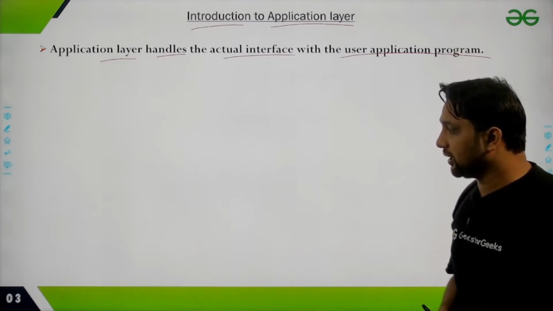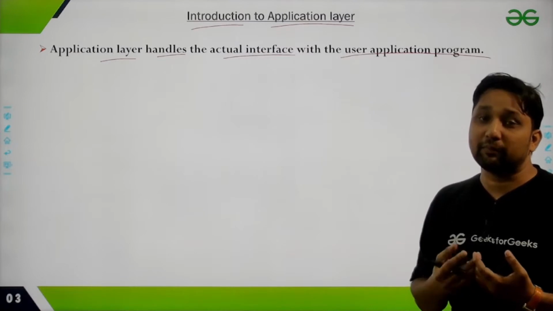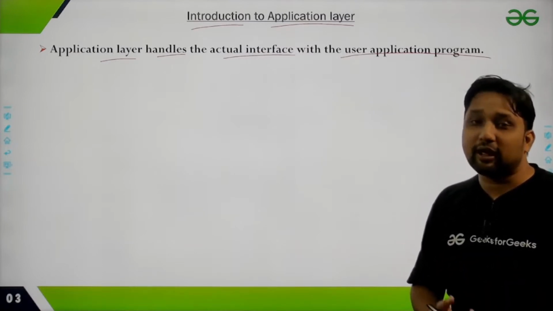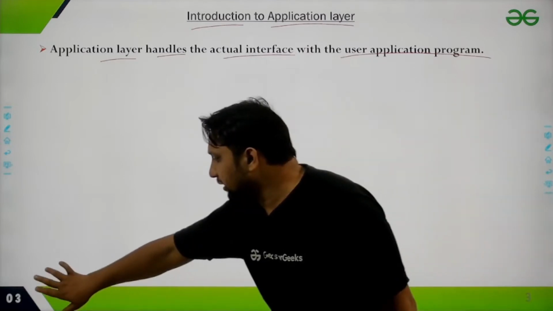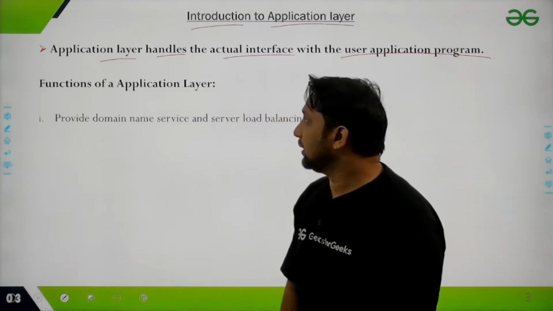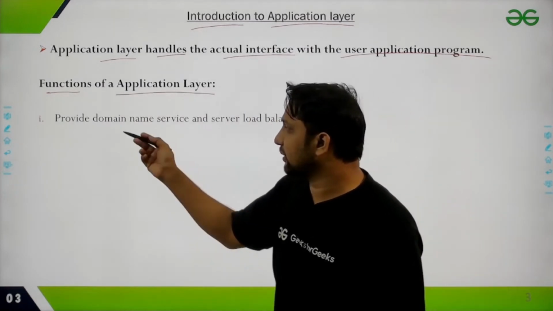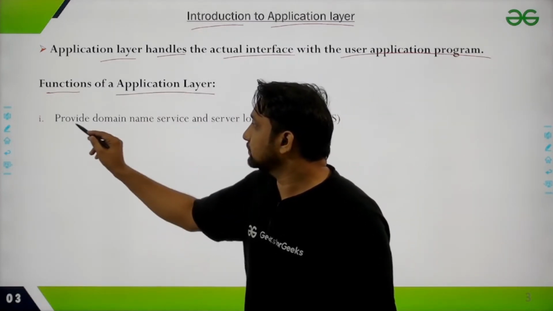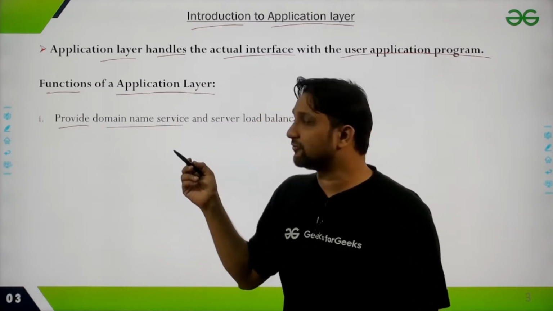There are various functions that can be performed at application layer depending upon the type of application you are working on. I have already told you that there are thousands of applications available, but we are covering some of them. For example, one of the functions is providing domain name service, DNS service.